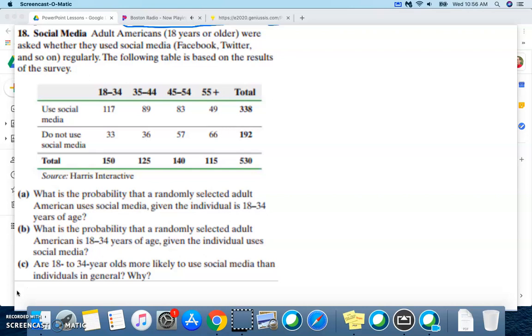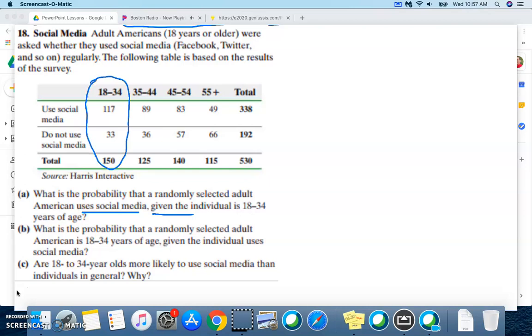Notice horizontally, we're looking at uses social media, does not use social media. And then vertically are our age groups. So the total number of people in this study was 530. And we want to know what's the probability the randomly selected adult uses social media given that they are 18 to 34 years old. So when it says given that they're 18 to 34, we now fixate on this column.